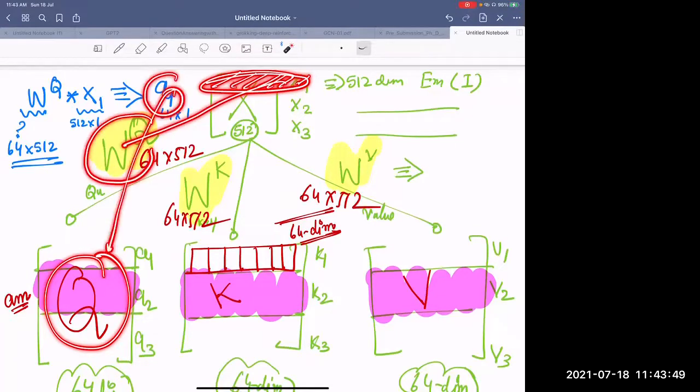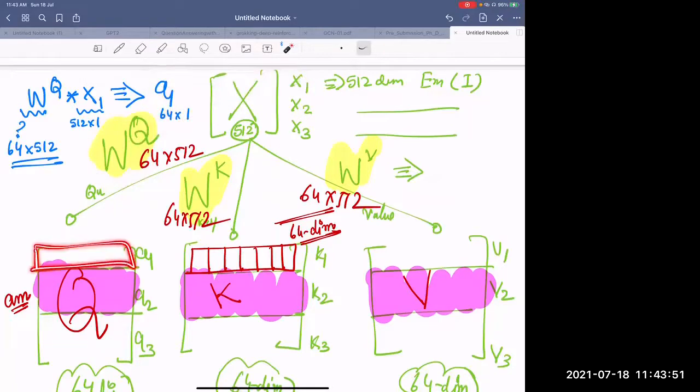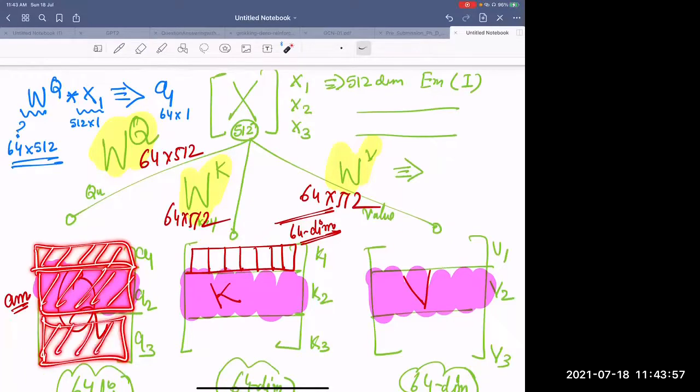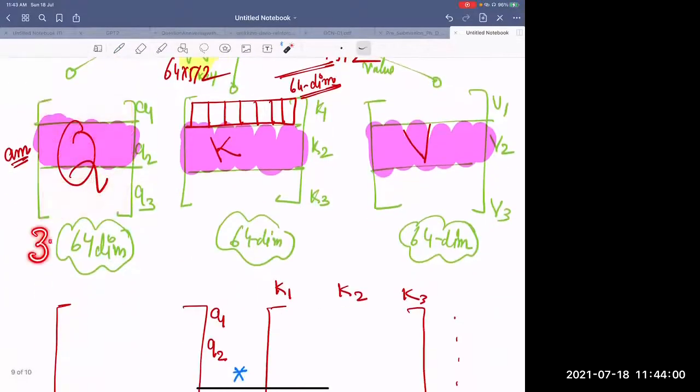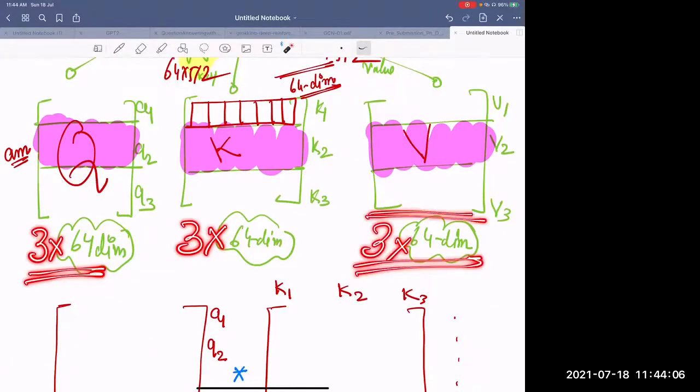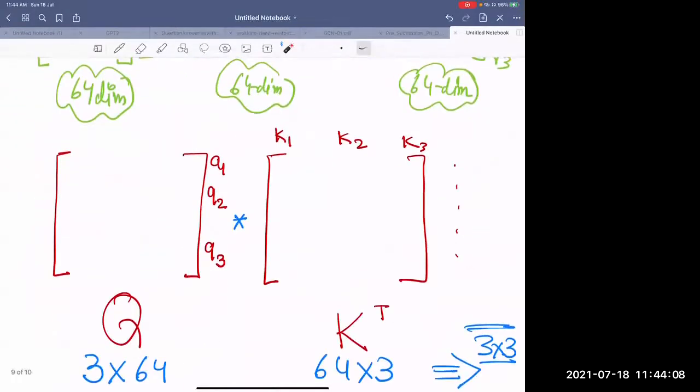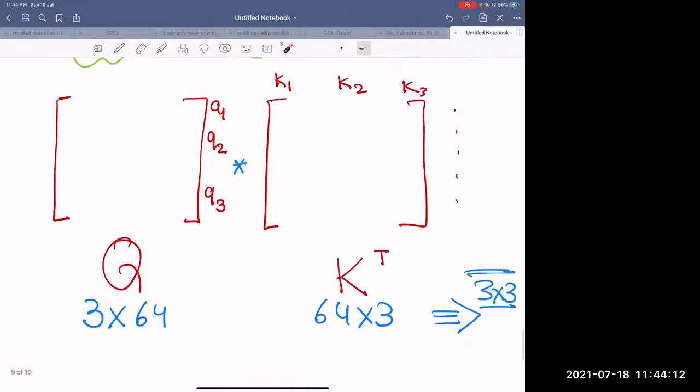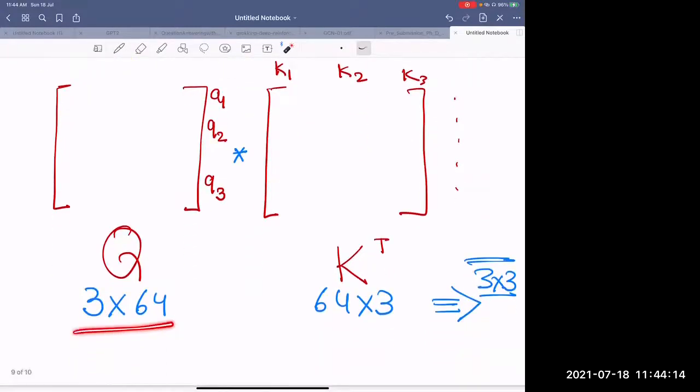You place it over here; that's a 64 dimensional vector. Then you do it for the second word, then the third word. So your Q is going to be 3 cross 64. K is also 3 cross 64. Yes, we have 3 because we had 3 words. And this is 64 cross 3 because of K transpose.